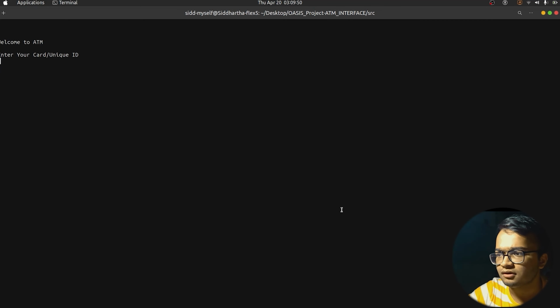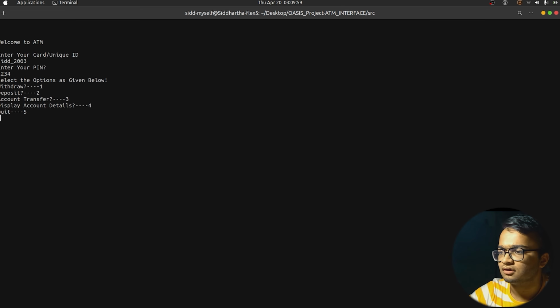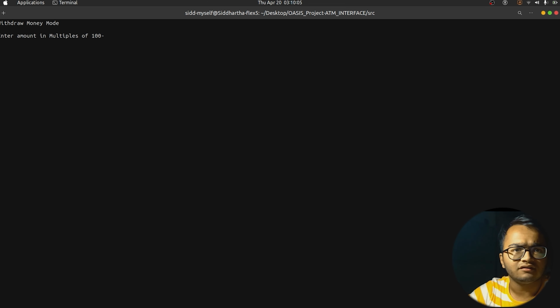So let us move to the terminal. My Sid's user ID was SID_2003. It is asking us for entering the pin. Once the pin matches, it will allow us to perform the operation. So we can see the pin is matched and we can perform the following operation. I will press 1 for withdrawing, and it's asking how much money we want to withdraw. It was 5,000. It's showing your transaction is processing. Thank you for banking with us. And I've given a time delay so that we get a realistic view of the ATM.